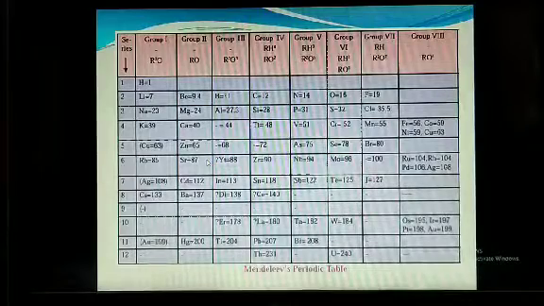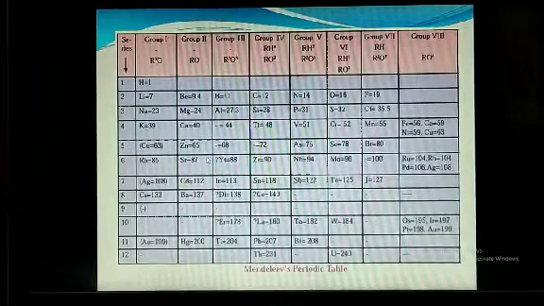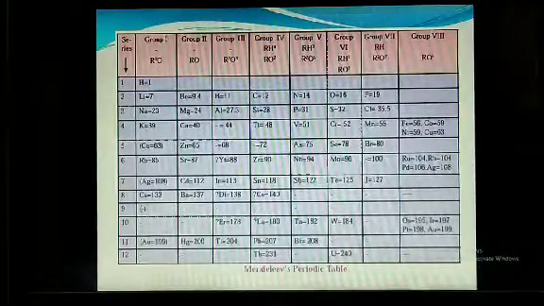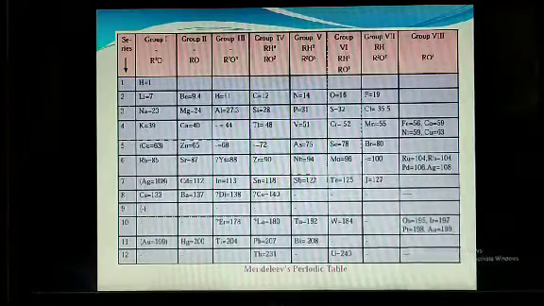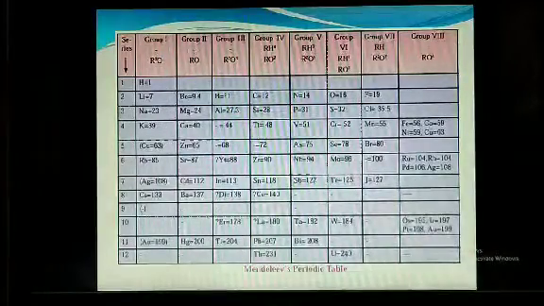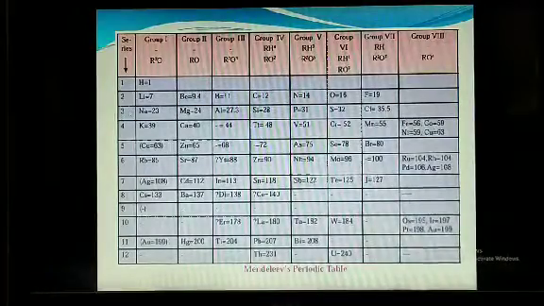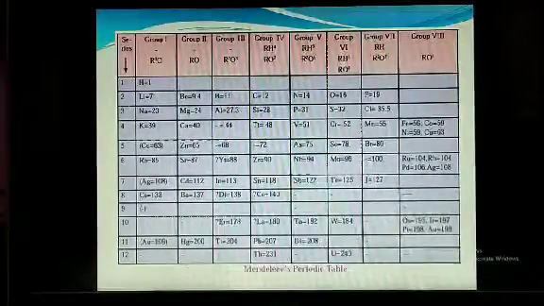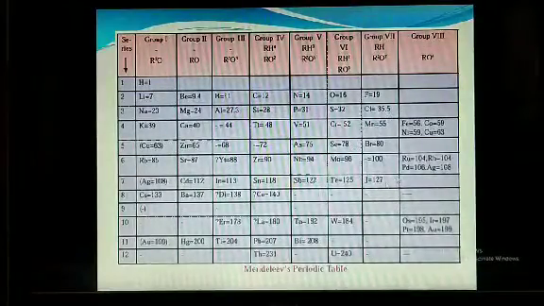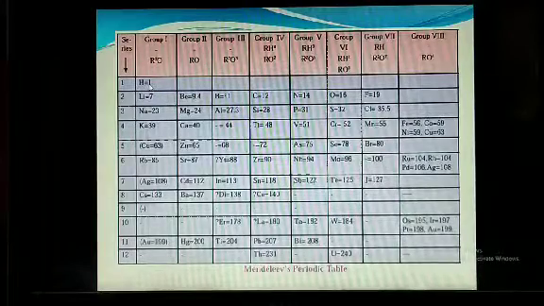The vertical columns are called groups, so you get 8 groups, and the horizontal rows are called periods. We have 12 periods, meaning 8 groups and 12 periods. If you observe here, you have hydrogen, H, which has the smallest atomic mass number.